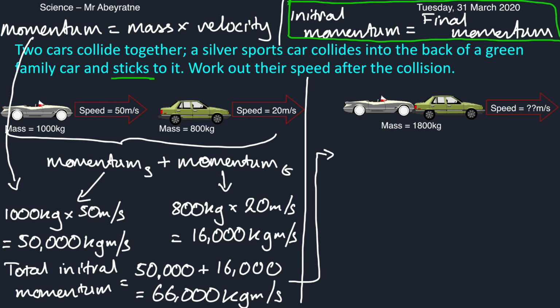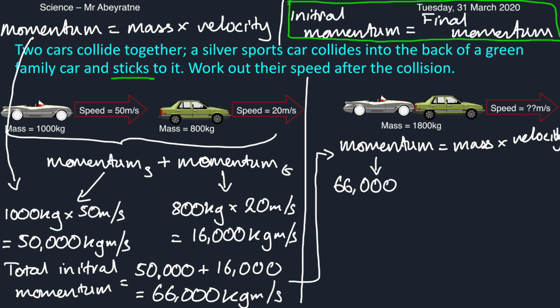Let's put that into our equation. Momentum is equal to mass times velocity. Now we know that momentum is equal to 66,000, and our mass, we know that too, is equal to 1,800, times velocity.